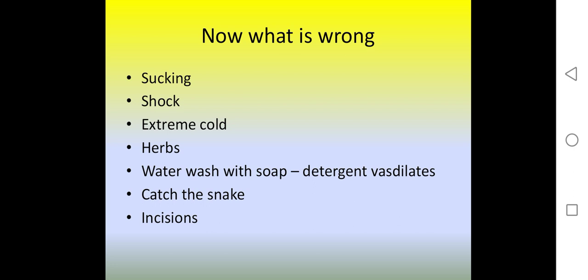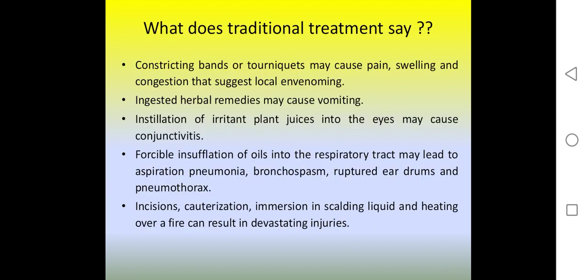So what is wrong? What should you not do? There is sucking, as popularly shown in cinemas. You should not suck the poison. Shock, extreme cold, herbs, washing the wound with soap and water, catching the snake, and incising the bite wound to remove the venom are wrong. What does traditional treatment say? A constricting band or tourniquet may cause pain and swelling, and a condition suggesting low envenomation. Ingested herbal medicine may cause vomiting.